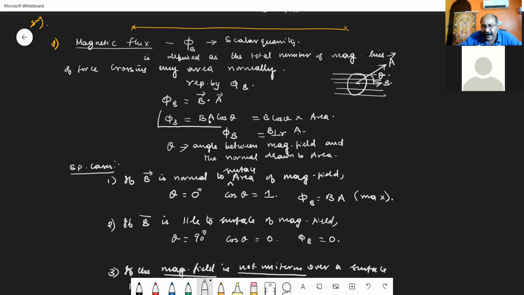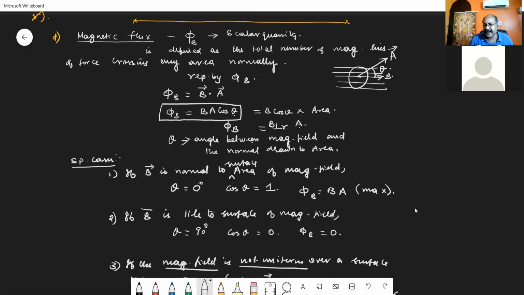Taking the magnitude, phi B is equal to BA cos theta. What is this theta? Theta is the angle between the magnetic field B and the perpendicular or normal drawn to the area. From this, let us discuss some special cases.